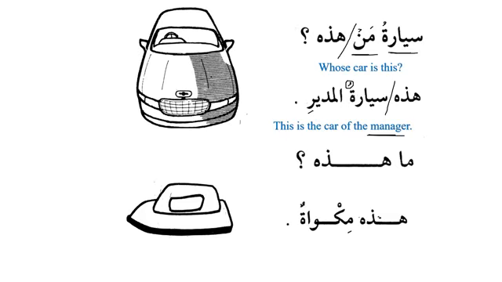Yes, no, I'm asking why do I put a dhamma over here? Because subject and predicate, mubtada and khabarun, both of them are marfu'. That means they have to take dhamma. Hadhihi is a fixed noun. We cannot put fatha, dhamma, or kasra over here. But sayyaratul mudir is predicate, and predicate has to be marfu'. It means it has to take dhamma. Subject always takes dhamma and predicate always takes dhamma.